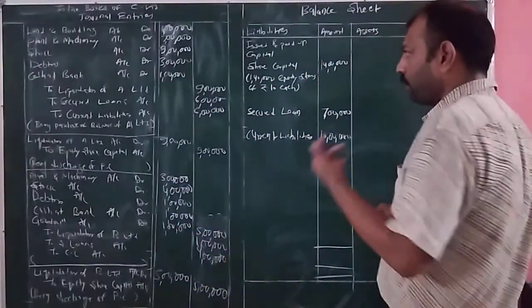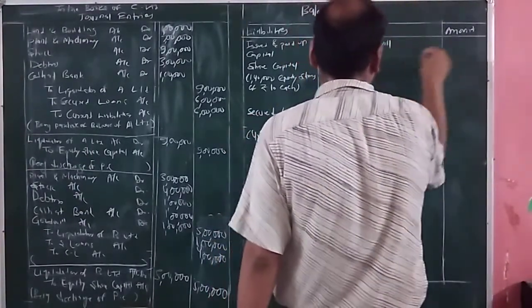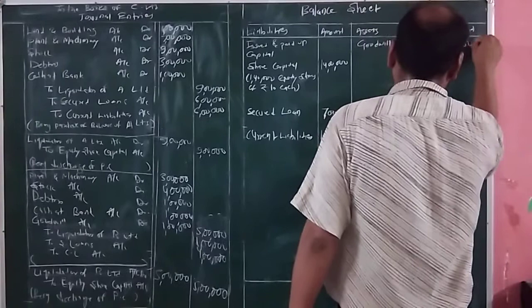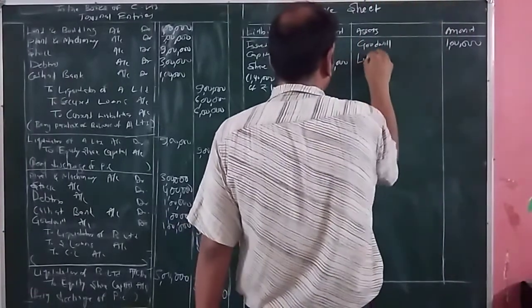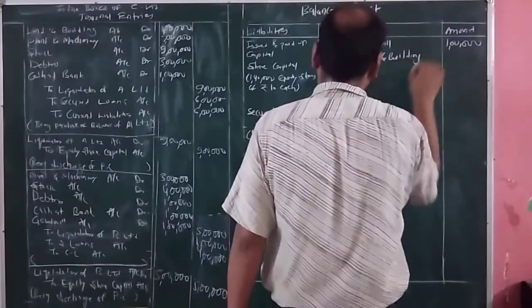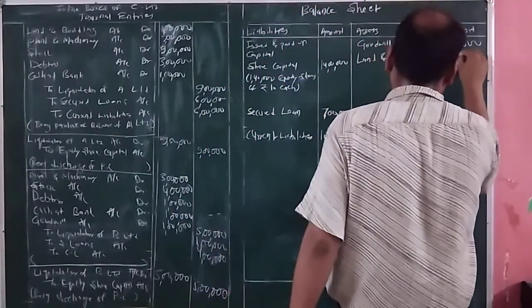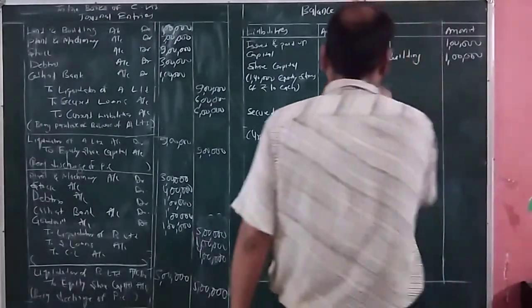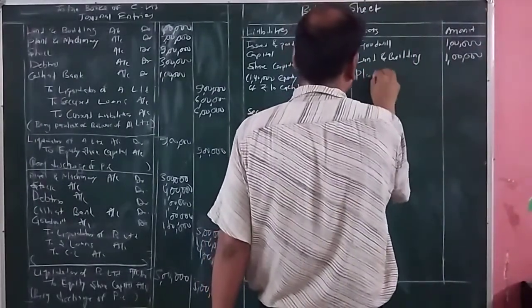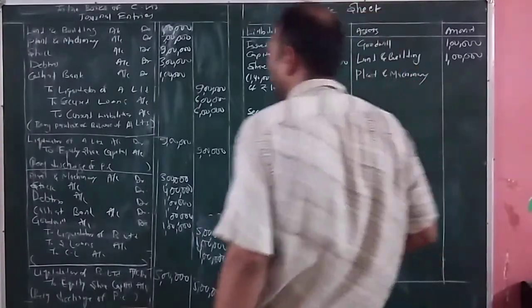31 lakh rupees. Now on the asset side, first we'll write goodwill. Goodwill amount it is equal to how much? 1 lakh rupees. Next it is land and building. Land and building amount it is only of A Limited, that is again 1 lakh. Next it is plant and machinery of both the companies.